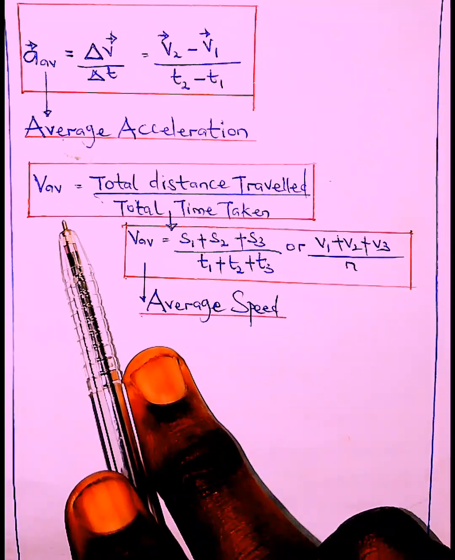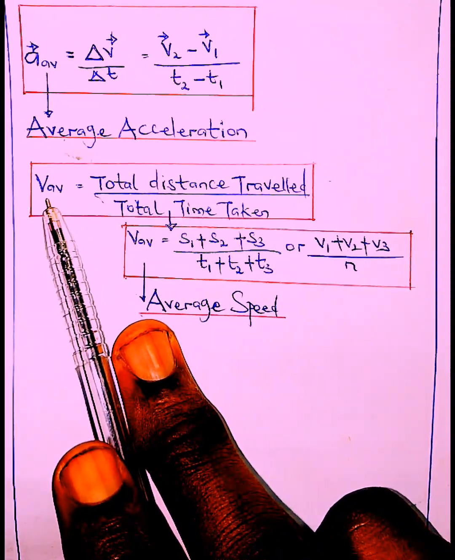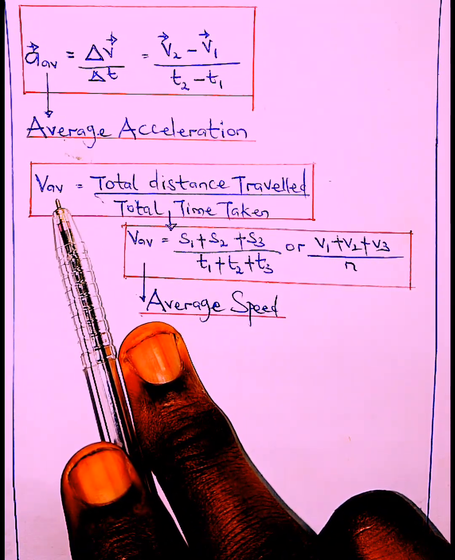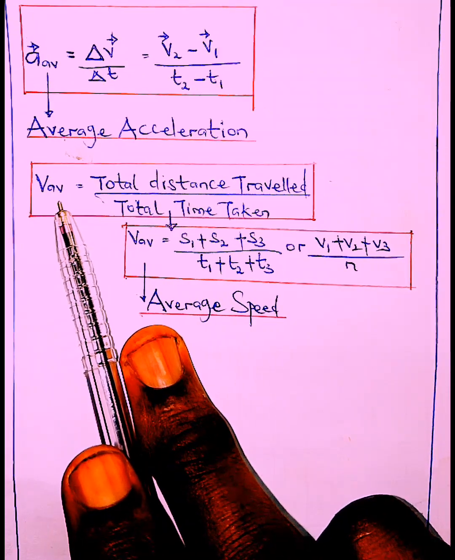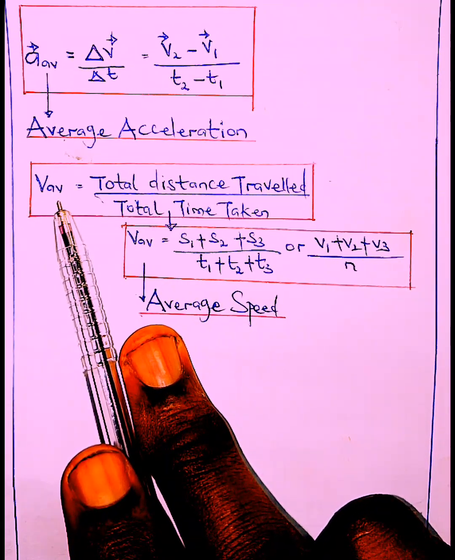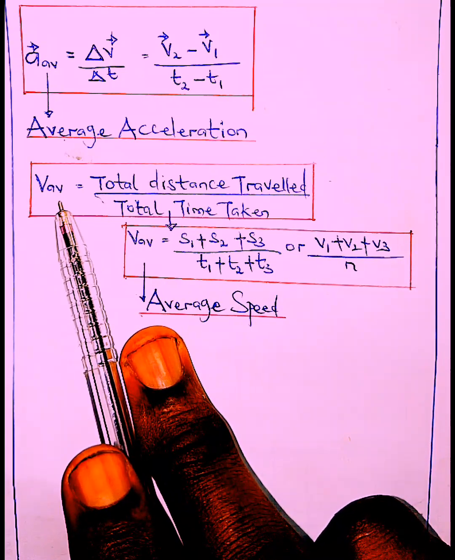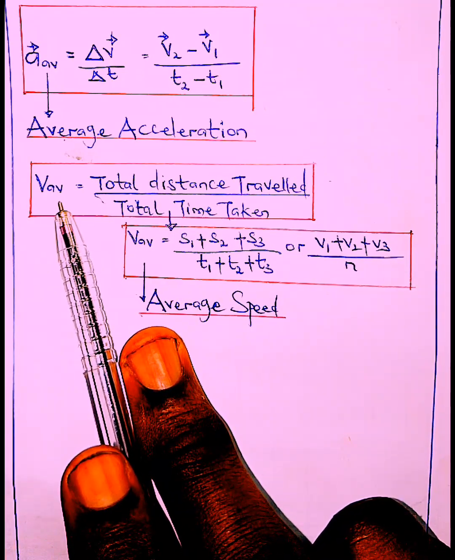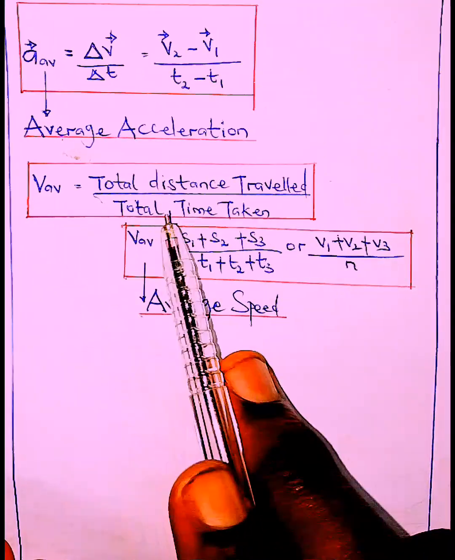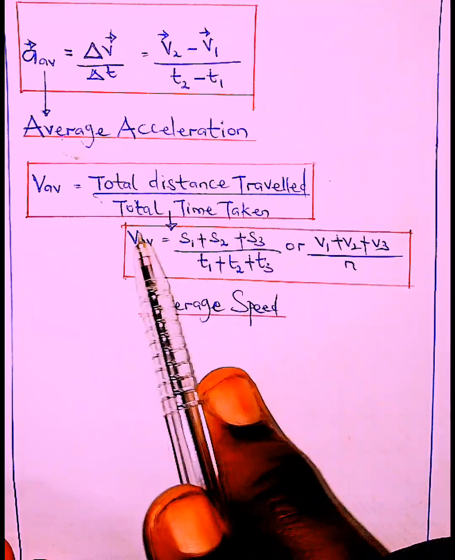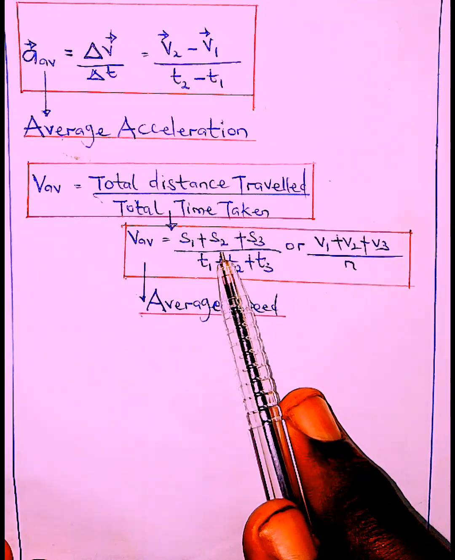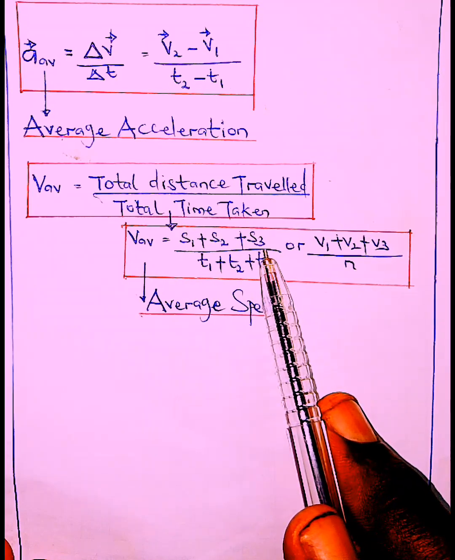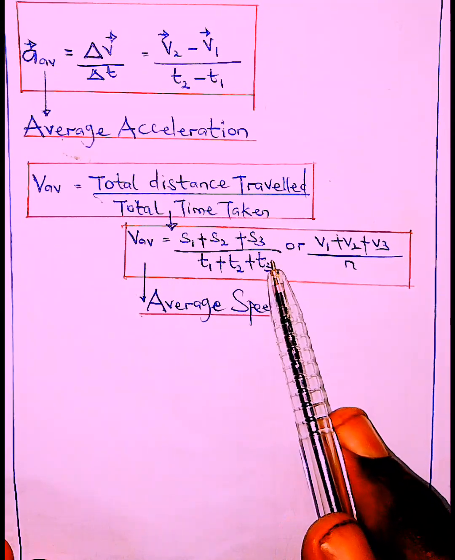The very last thing we're going to be looking at is average speed. It was emphasized in our previous lesson that there's a clear, conspicuous difference between average velocity and average speed. Average speed is simply the total distance traveled by a body over the total time taken. More or less like saying distance 1 plus distance 2 plus distance 3 and so on and so forth, over time 1 plus time 2 plus time 3.